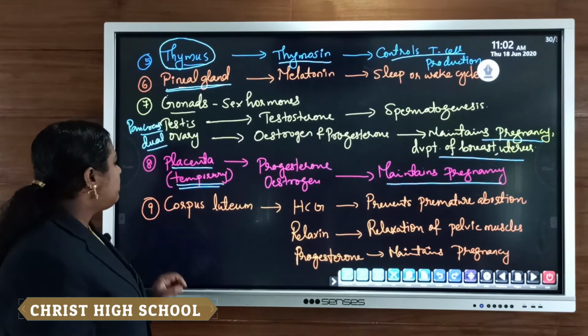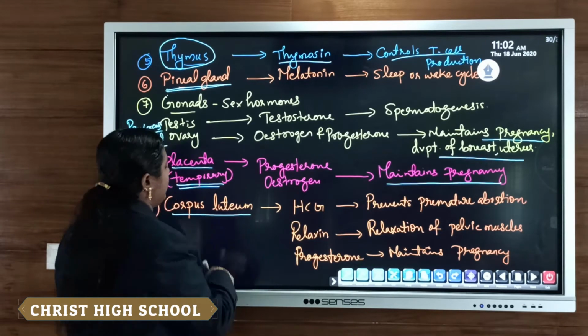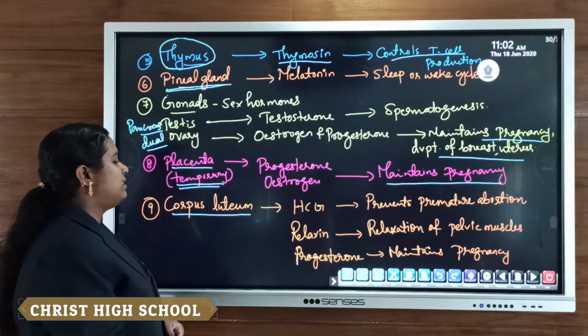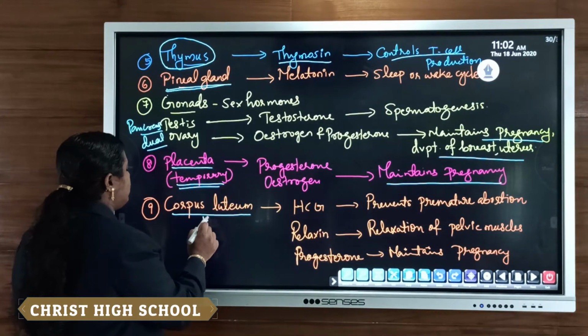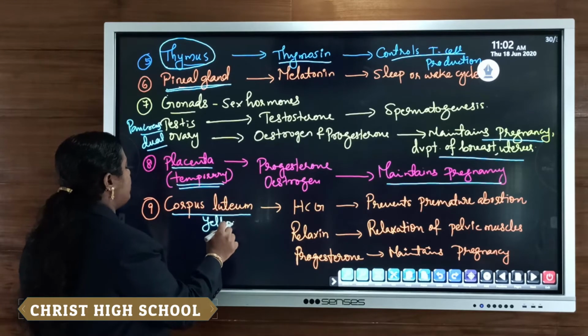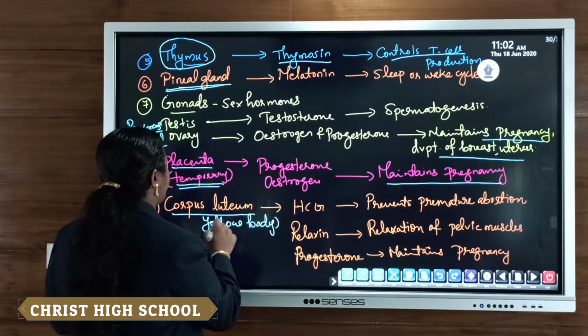Clear? Then another important thing is the corpus luteum. The corpus luteum is a particular structure, otherwise also known as the yellow body.